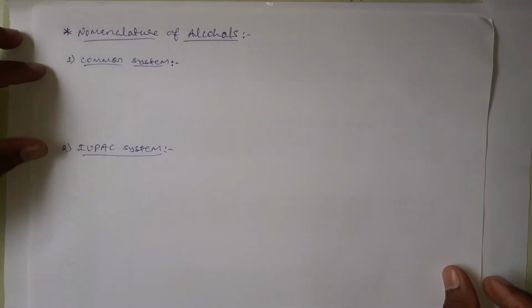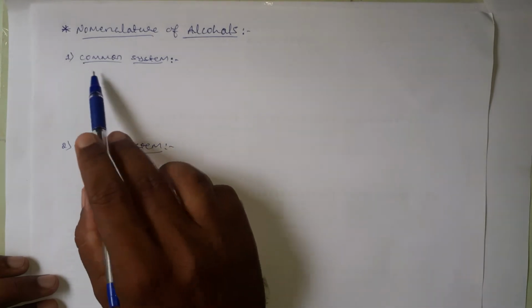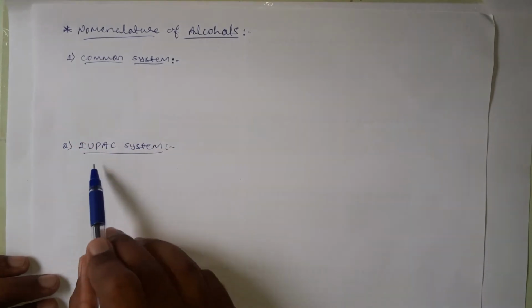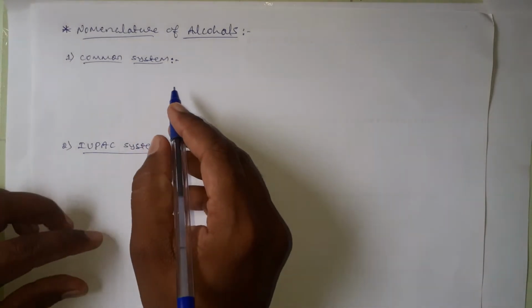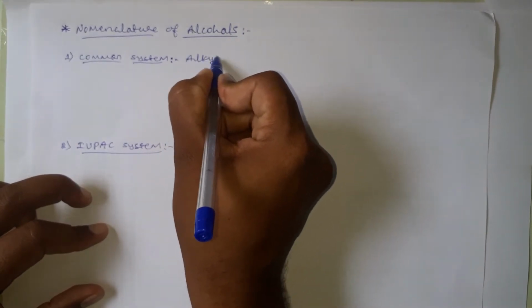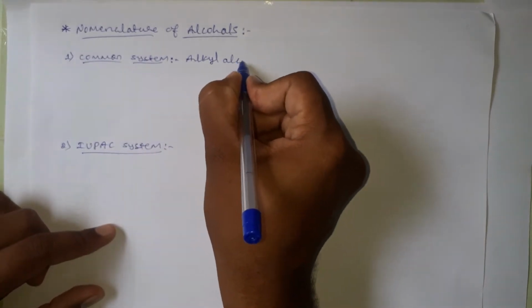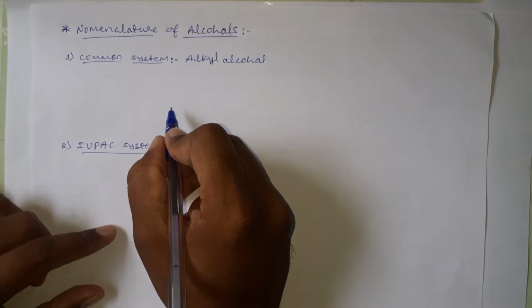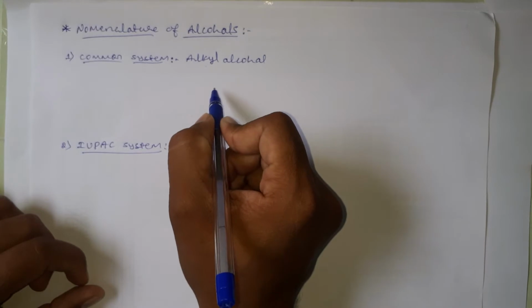In this class, we will discuss the nomenclature of alcohols, and we all know that there are two systems of nomenclature, the common system of nomenclature and the IUPAC system of nomenclature. In the common system of nomenclature, the common names of alcohols are derived from the names of the alkyl group to which the OH group is attached by adding the word alcohol to it. Therefore, the common names for alcohols are alkyl alcohols.